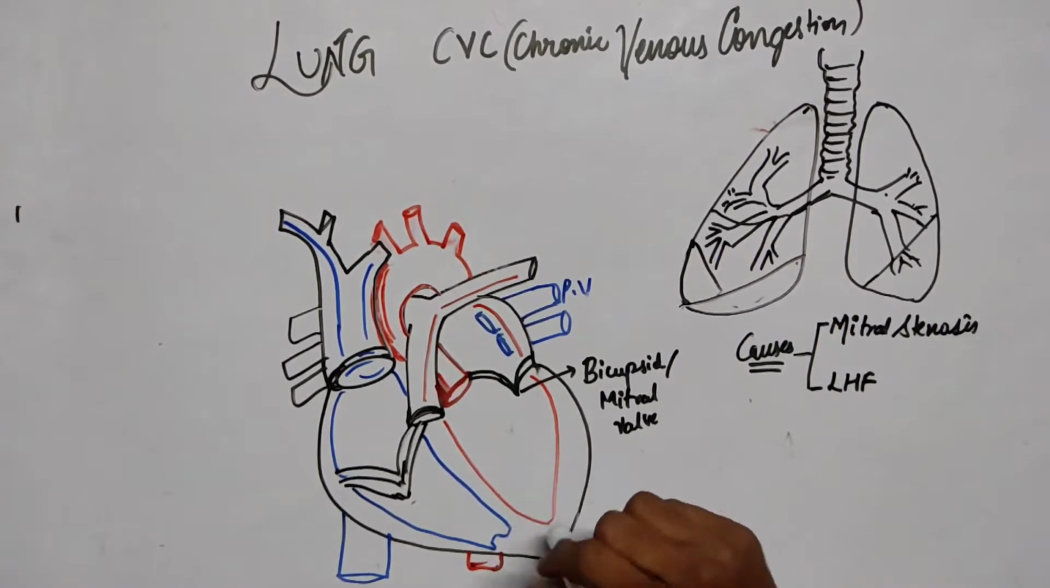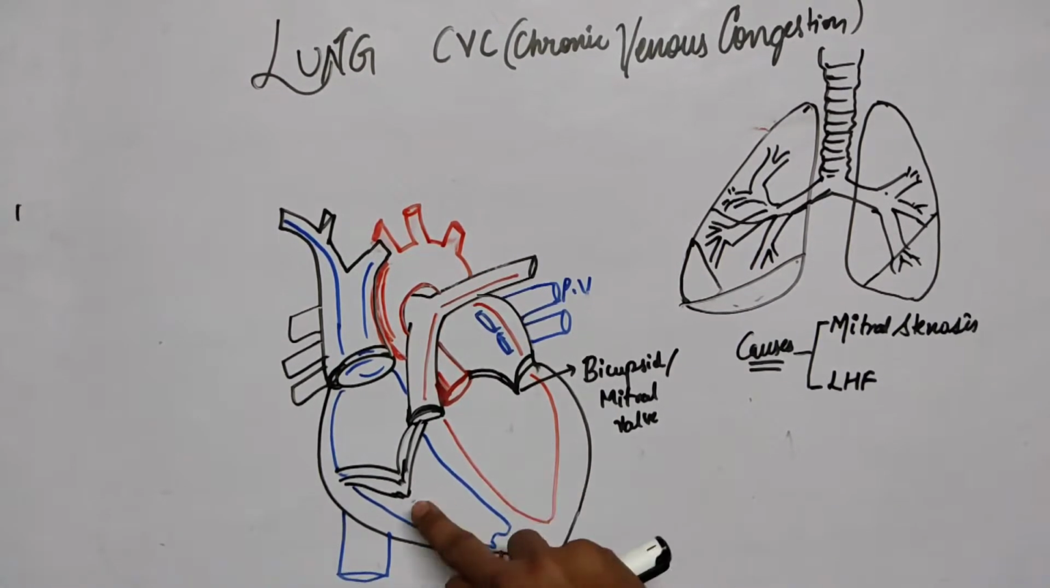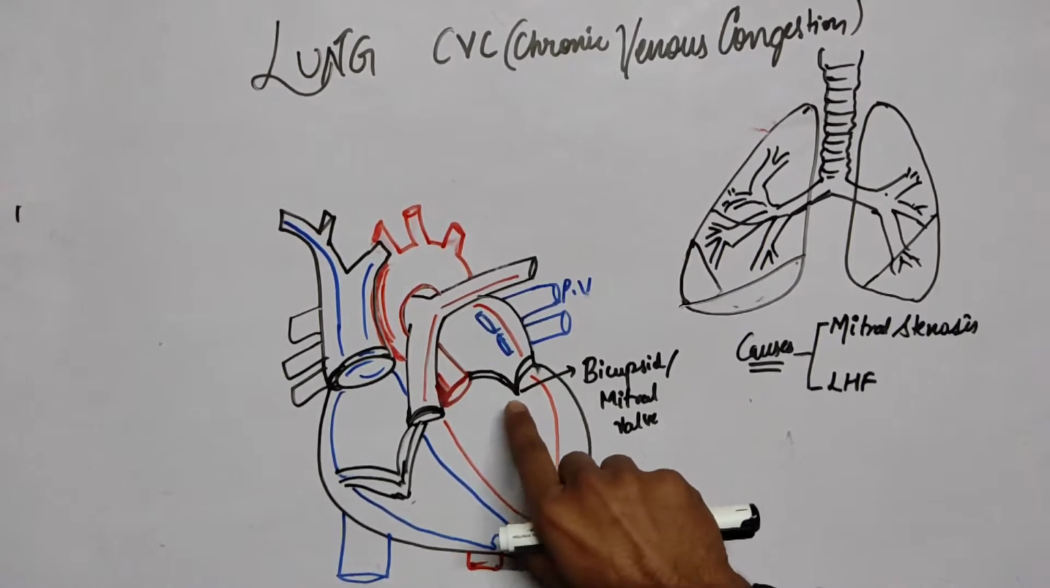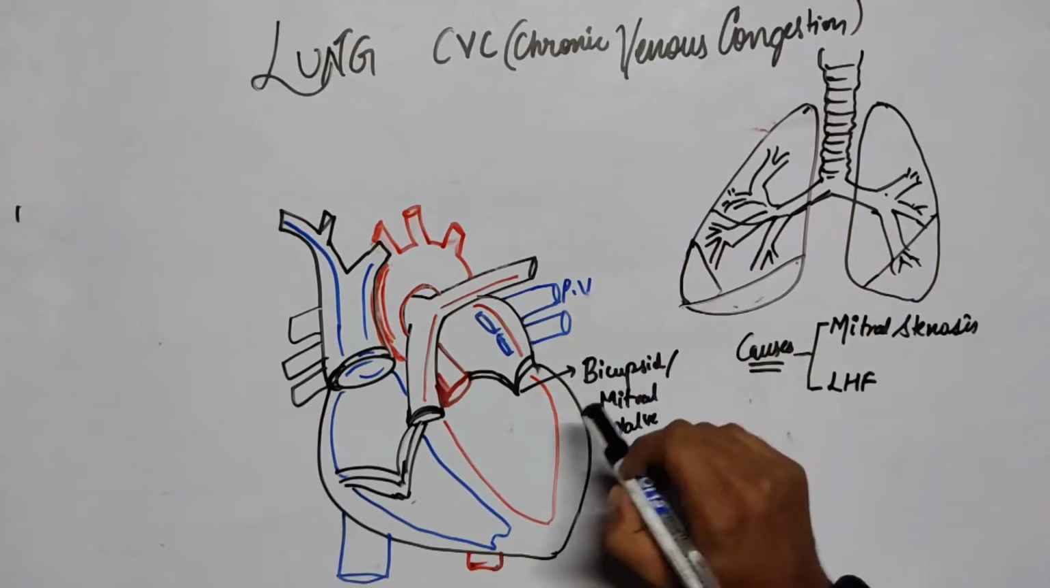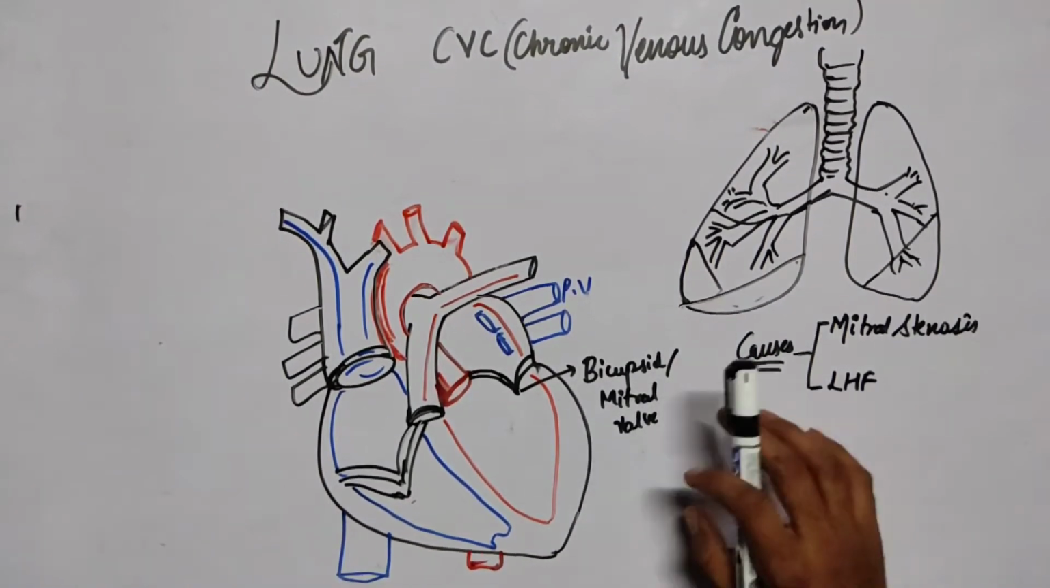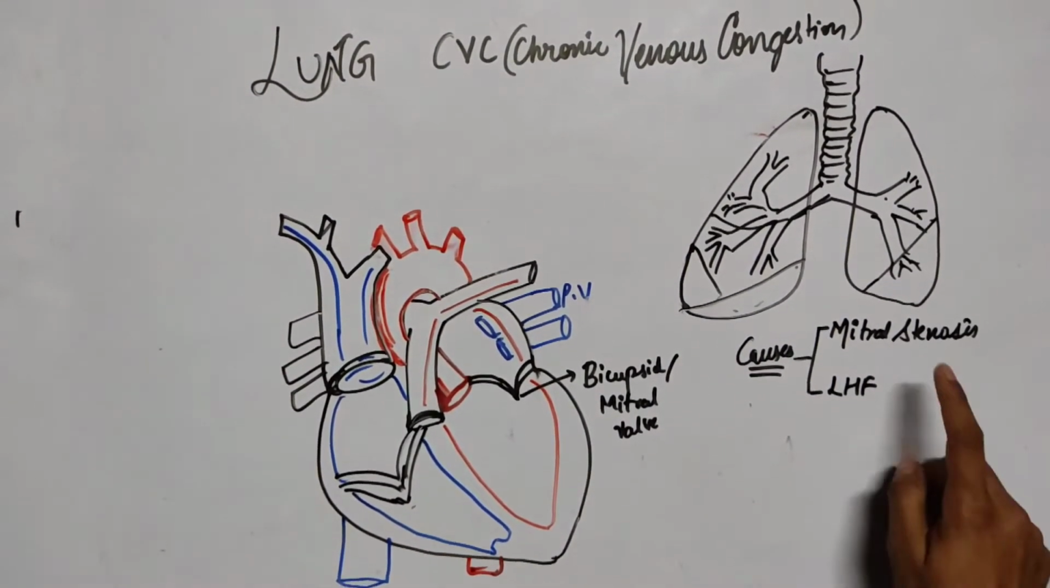I have made the bicuspid valve here and the tricuspid valve here. Here I have made two cusps, so it is bicuspid, and on the right side there are three cusps, so it is the tricuspid. On the left side it is the bicuspid, also known as the mitral valve, as all of you know. So what happens during mitral stenosis?